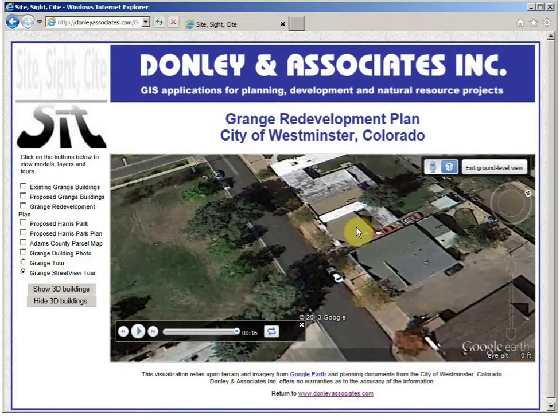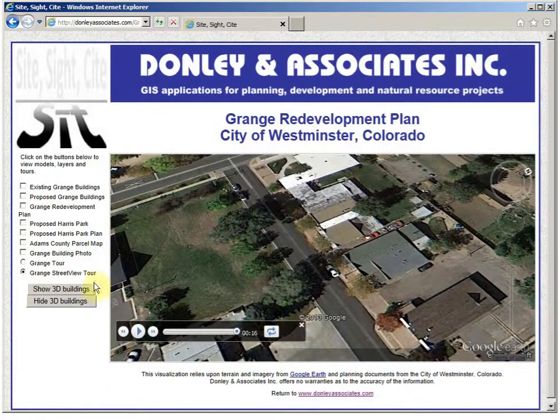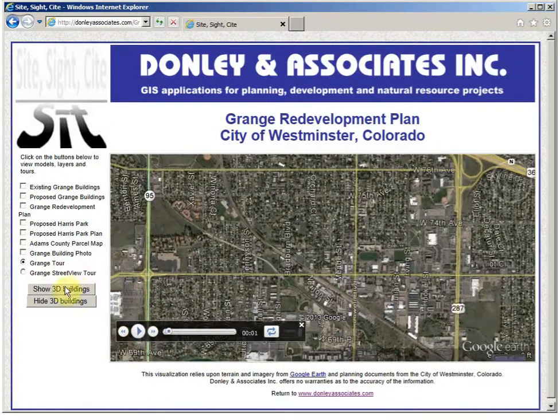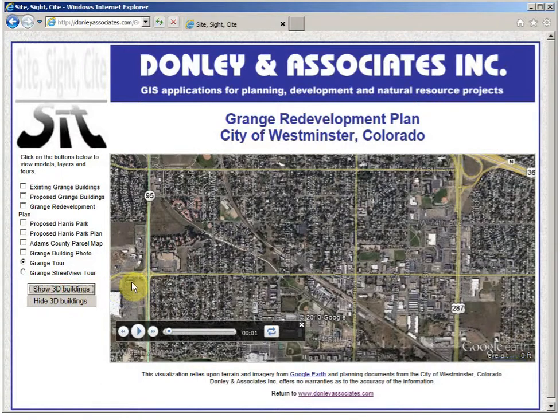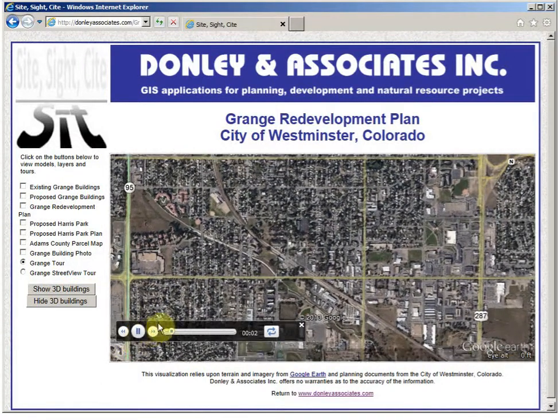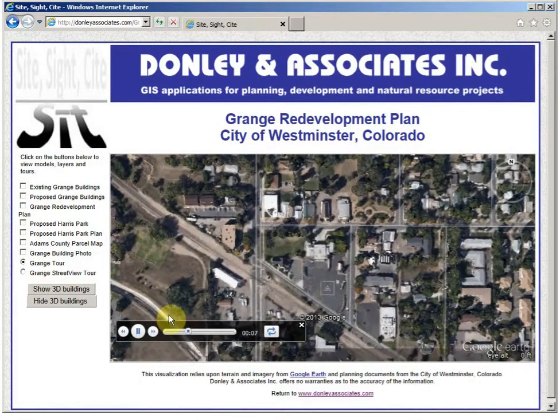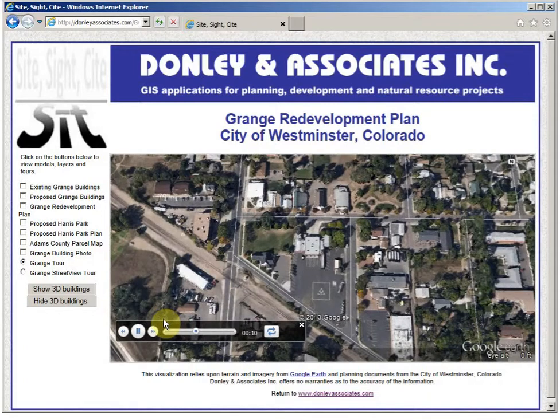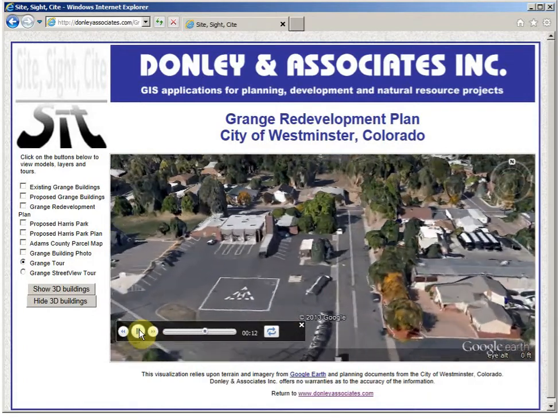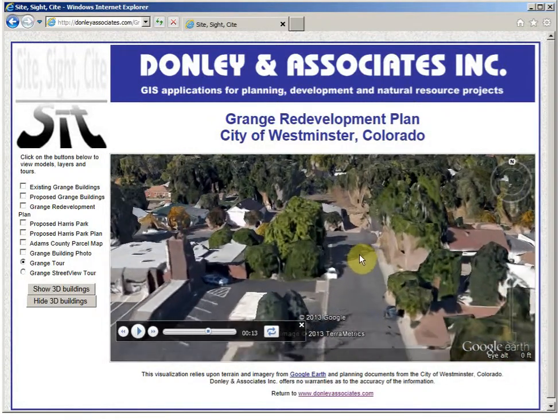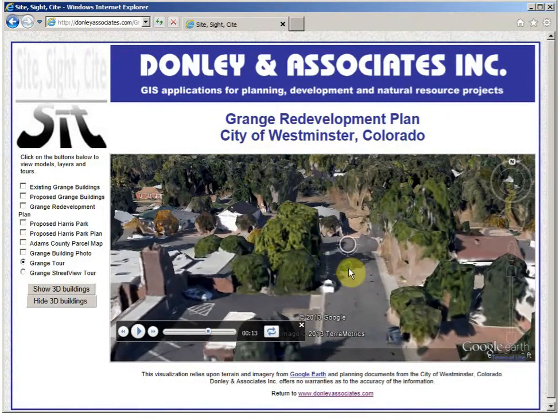So we'll click on that, we'll zoom back out again, and we're going to go back to the Grange tour, and I'm going to pause this and I'm going to show the 3D buildings. This takes a moment to load up, but this is a limited data set that's only available in the Denver area and other limited areas in the United States, and it actually uses LiDAR data and imagery to depict 3D buildings and trees, vegetation. And notice that you've got actual trees that are starting to appear there.